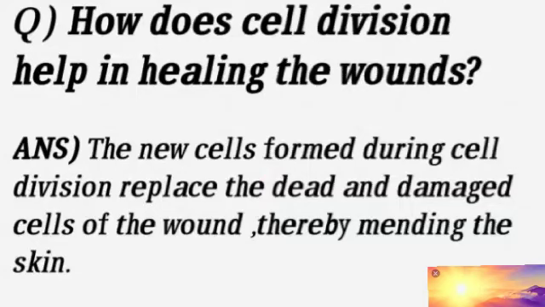These newly formed cells replace the dead and damaged cells. In this way, all the dead cells are replaced by the new cells, and thus the body is healed. Similarly, cell division also helps in maintenance of the body wherever needed.